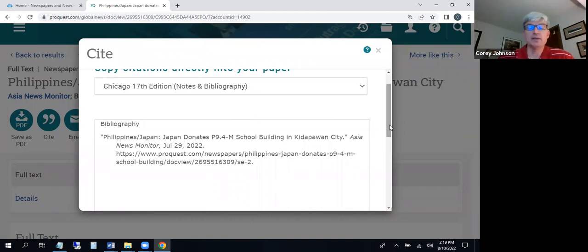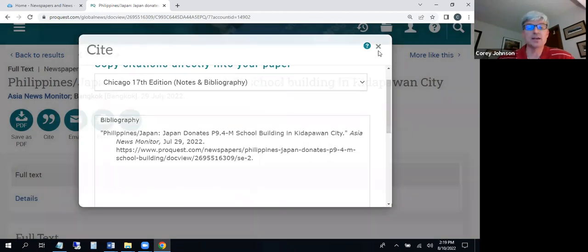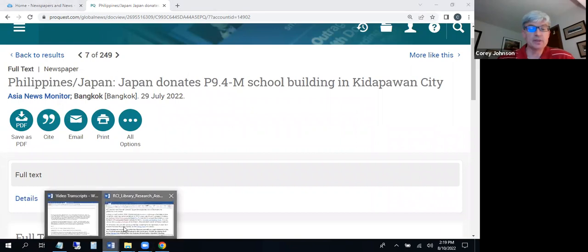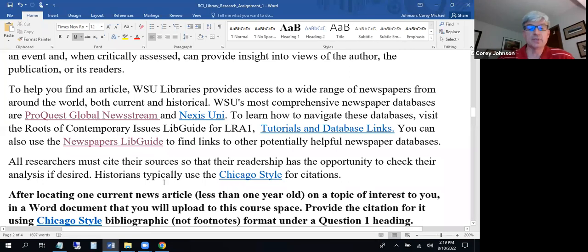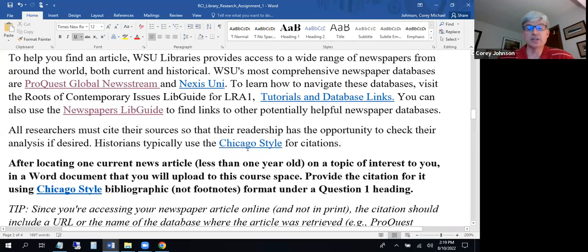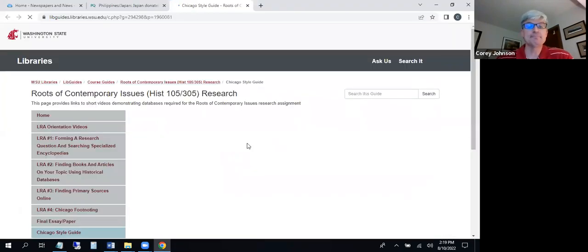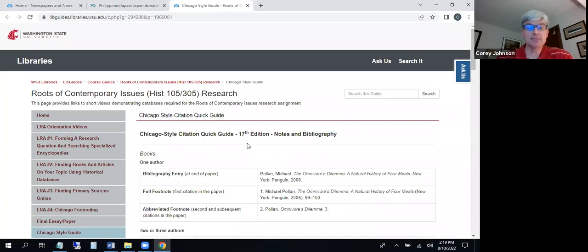Now, one last thing that you might want to check. I'm going to close out of this and bring up the LRA here again. You'll notice that within this question, there's a link to what's called Chicago style for citations. I'm going to follow that link, and it'll go into the RCI library guide, which looks like this.